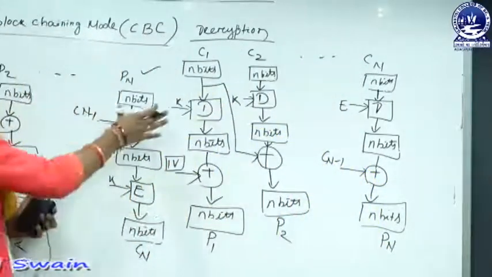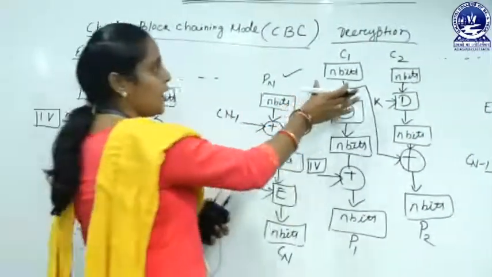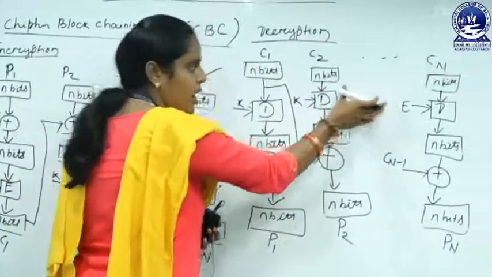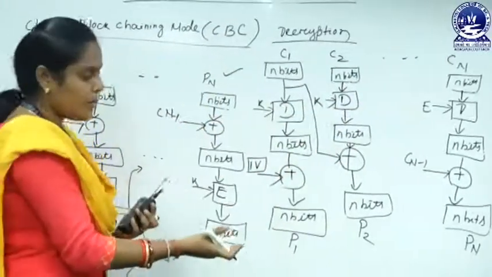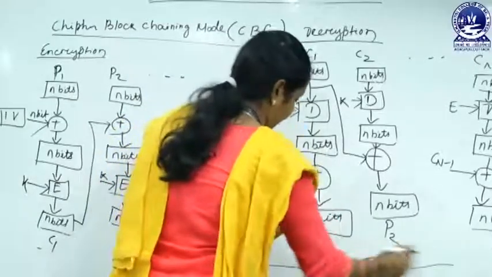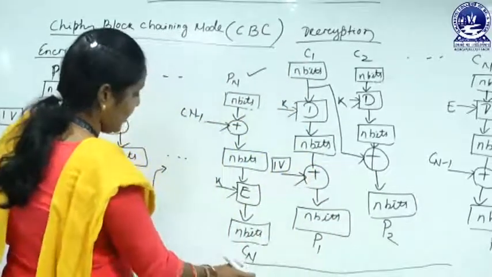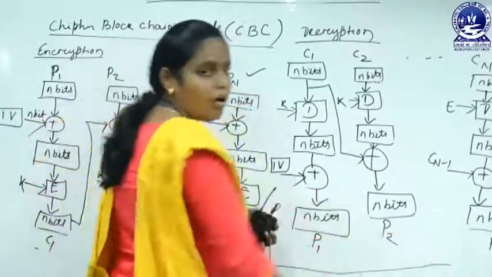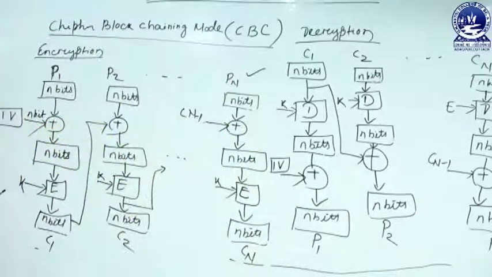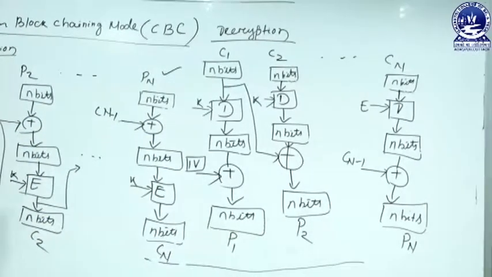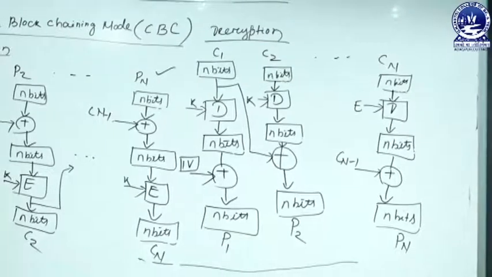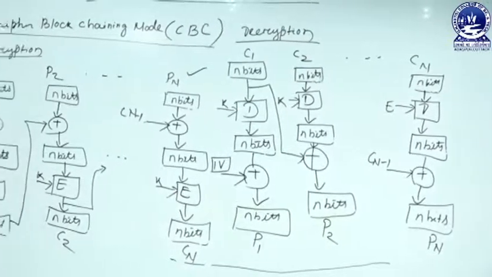So in the decryption process we take the ciphertext blocks and use the decryption algorithm and we get the plaintext blocks, that is P1, P2 up to Pn. This is the encryption and decryption process of our cipher block chaining mode.